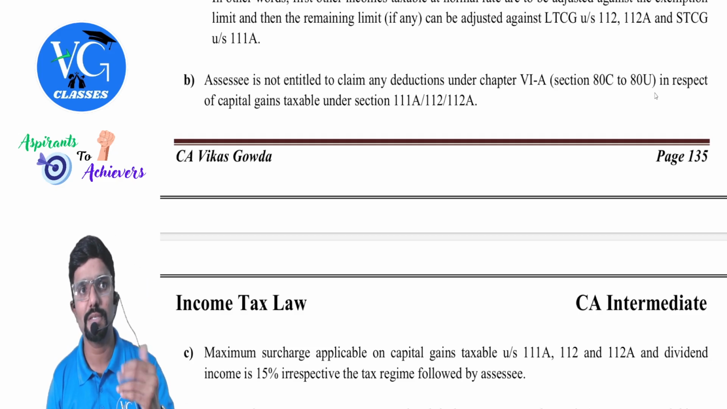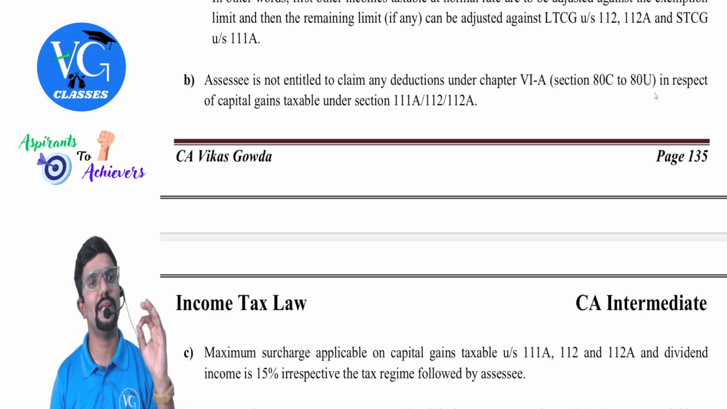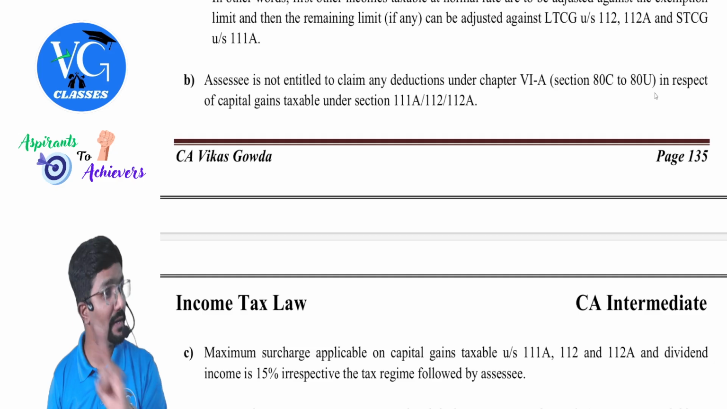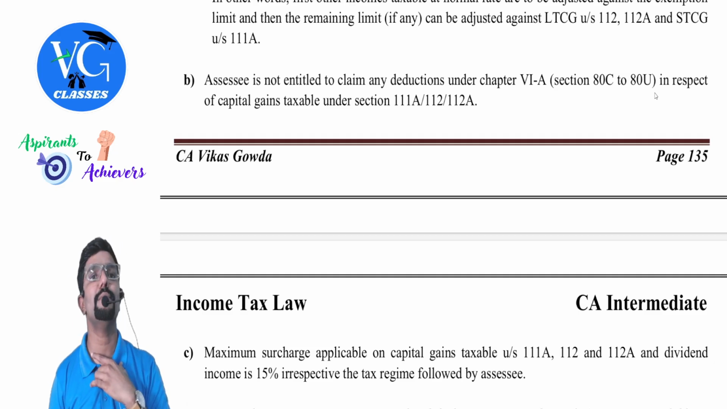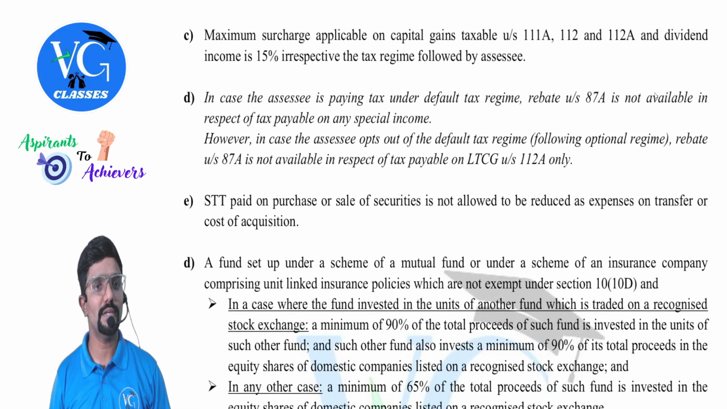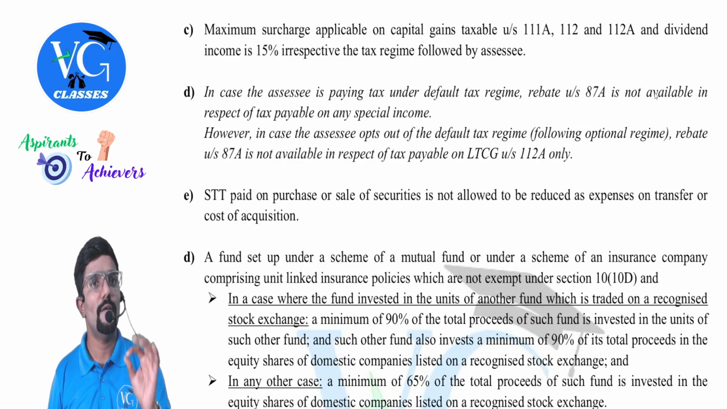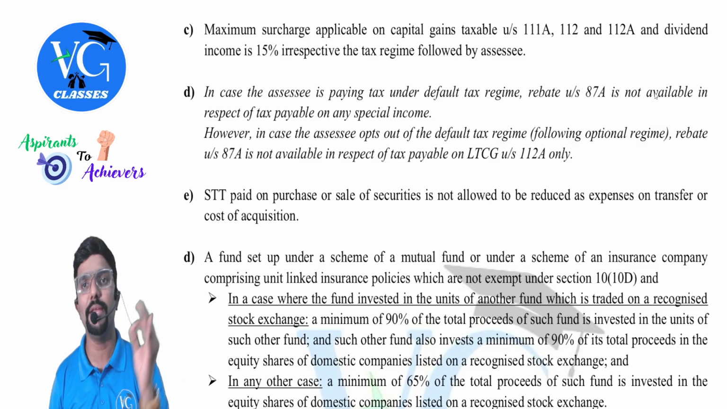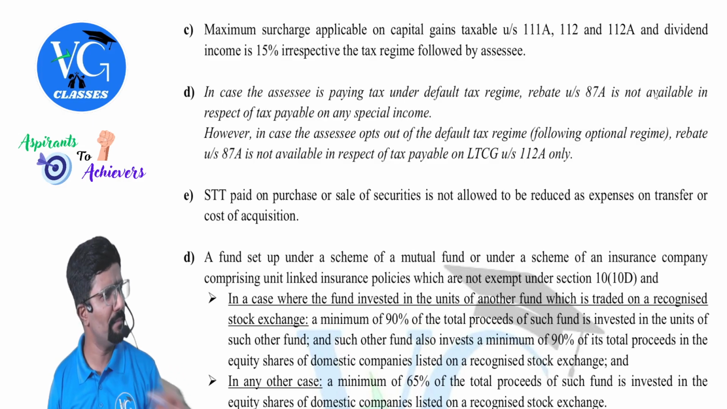I will speak about this again when I go to the deduction chapter. But as of now, just remember, on capital gain special income, we cannot claim Chapter 6A deductions, all the deductions from 80C to 80U. Guys, one more thing. While computing the income under the head capital gains, the default regime or optional regime will not have any impact.